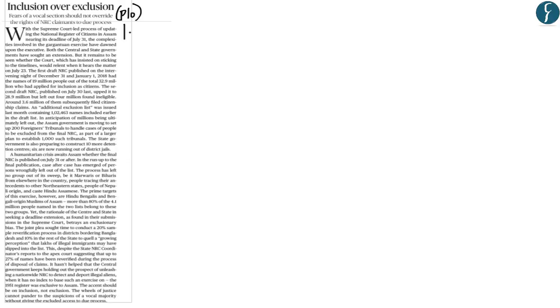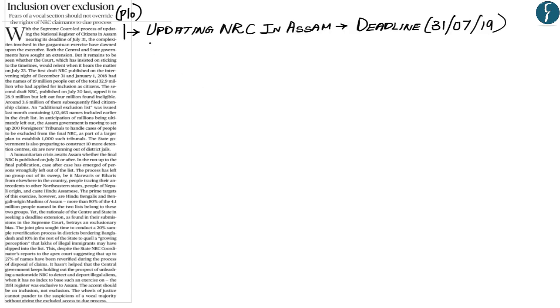Now, what has happened is that the updation of the National Register of Citizens within the state of Assam has to be done by 31st of July. However, the centre and the state government of Assam have sought an extension from the Supreme Court, whereby they would not be able to update the NRC list within the state of Assam by the deadline of 31st of July.